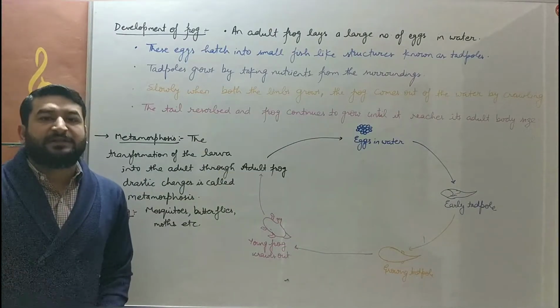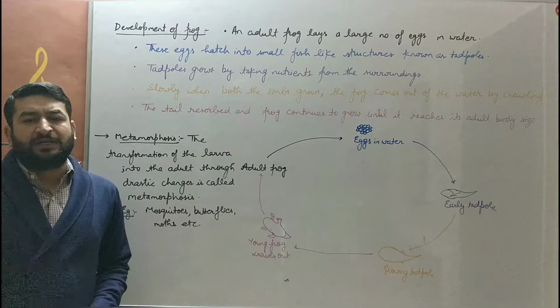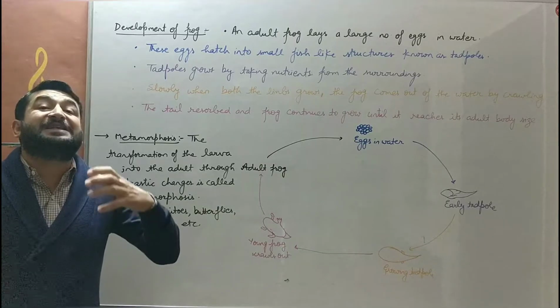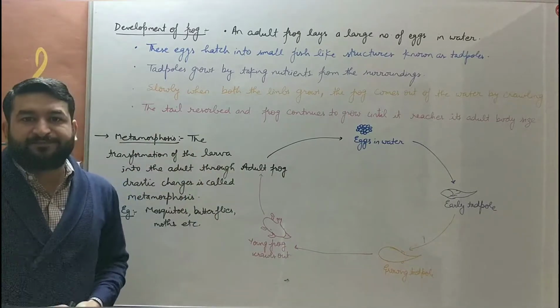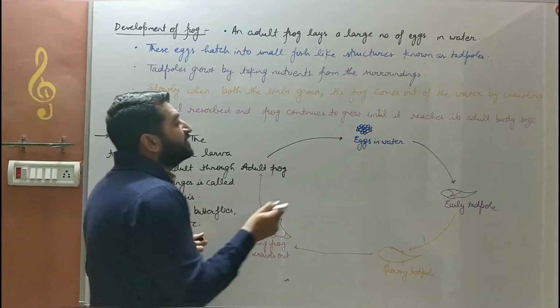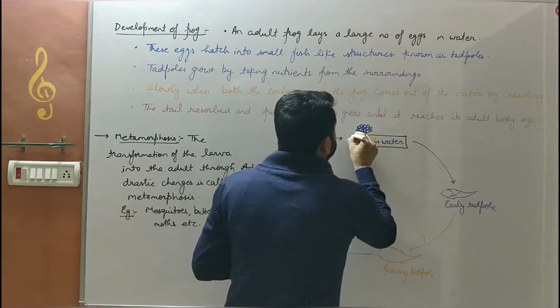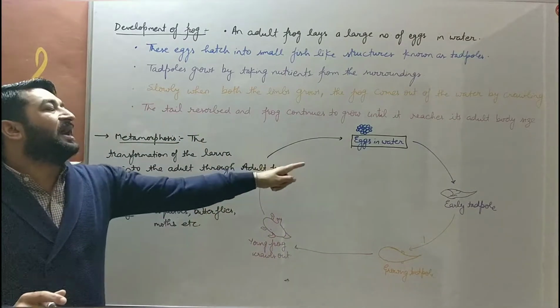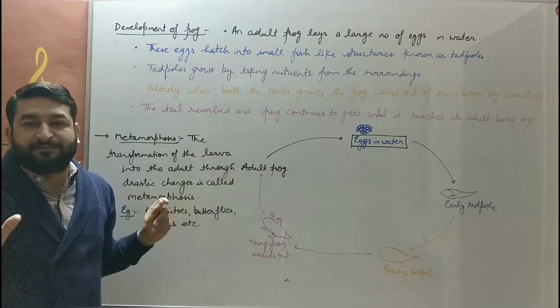Next we will discuss the development of frog. In frogs, the development does not take place directly into an adult. First, an adult frog will give a large number of eggs in water. Whensoever a frog becomes an adult, it gives a large number of eggs into the water.